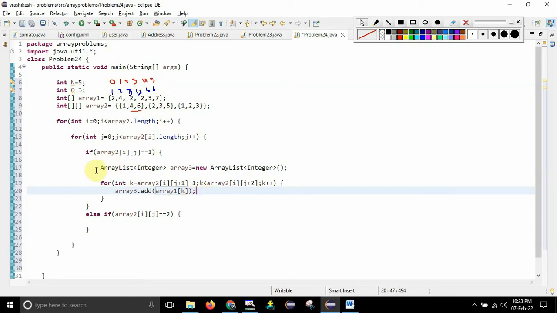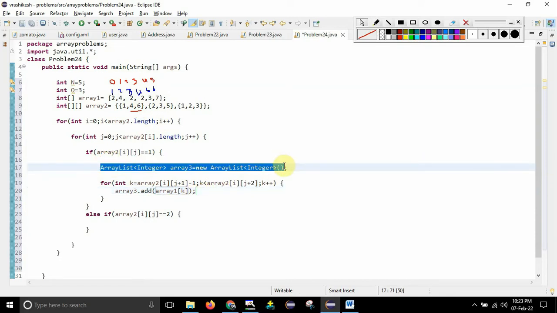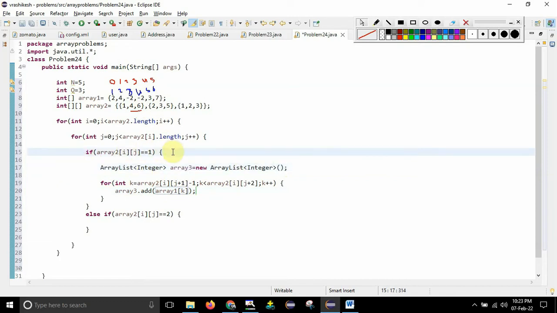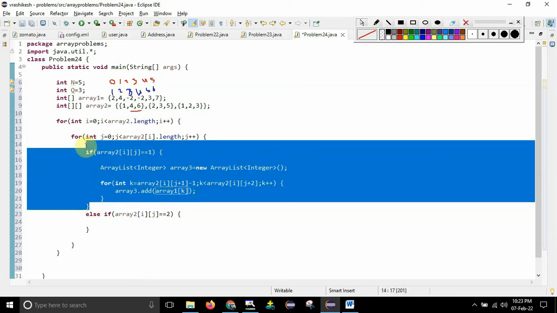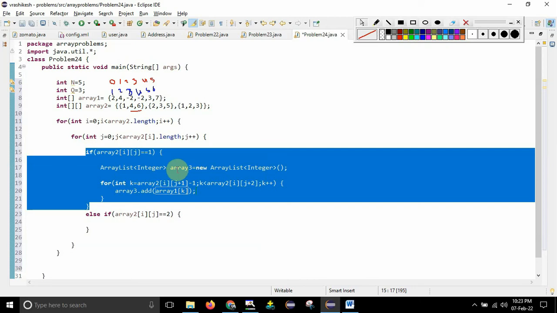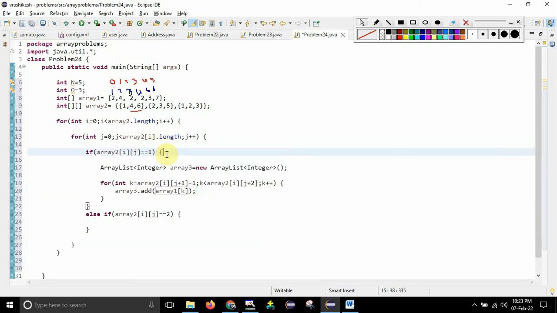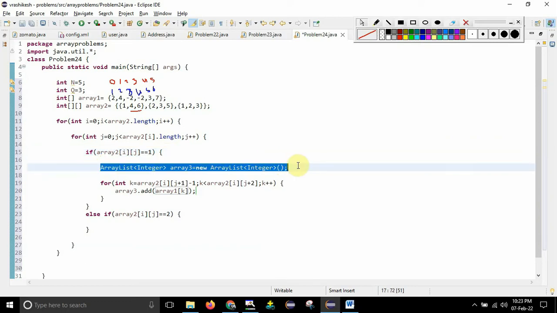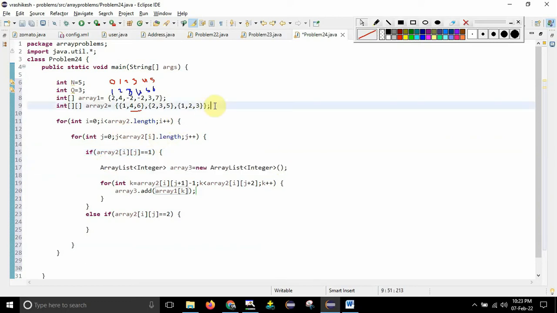And note that this is a local array, guys. It has scope only inside this if. It starts from this if and ends its life at this brace. So the array list, array 3, has its scope only inside these two braces. That is very important. You should not take this and initialize it outside, because it will become a member variable and it will create problems. So you should define the array inside this if itself. And I will do the same thing in the next block as well.